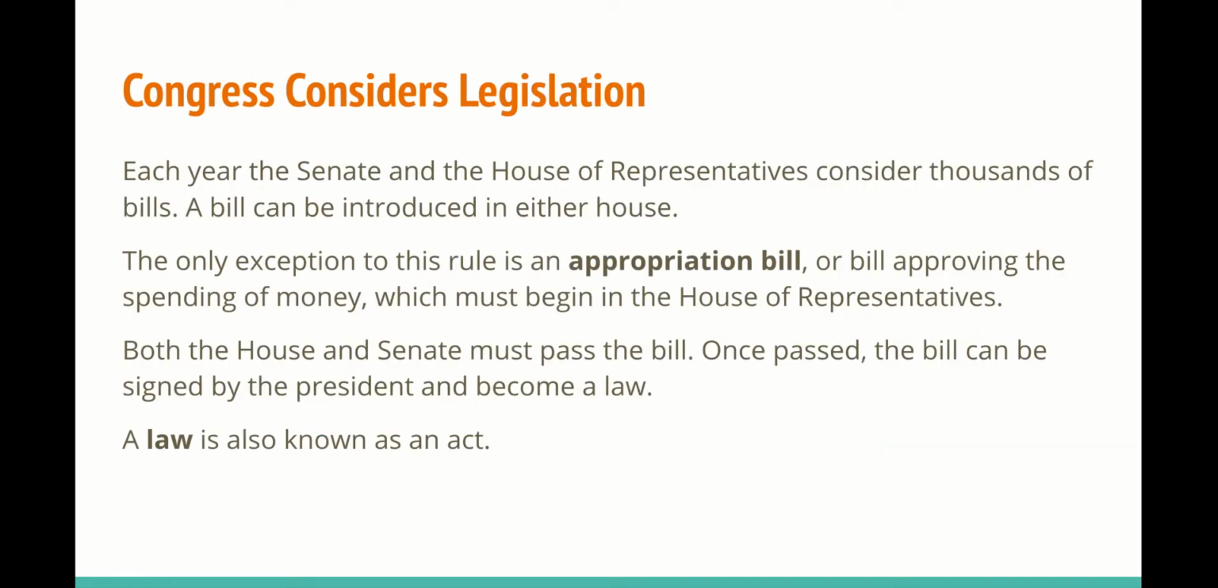So Congress considers legislation. Each year, the Senate and the House of Representatives consider thousands of bills, and a bill can be introduced by either house. The only exception is an appropriation bill, or a bill that is approving the spending of money, which must begin in the House of Representatives and then goes to the Senate. Both the House and the Senate must pass the bill. Once passed, the bill can be signed by the president, and then it will become a law.